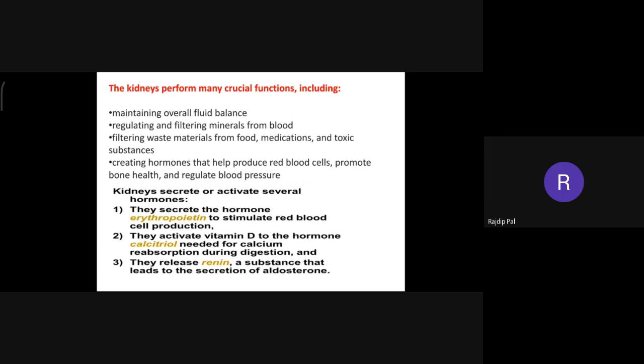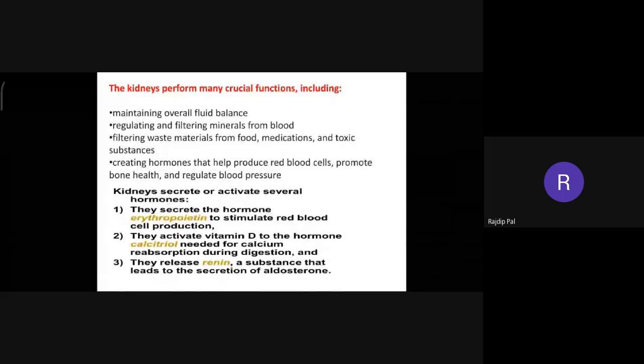They secrete the hormone erythropoietin to stimulate red blood cells. Erythropoietin is produced by the kidney, and this hormone stimulates production of red blood cells.